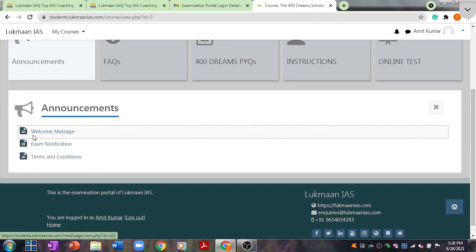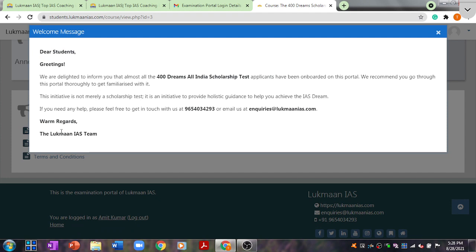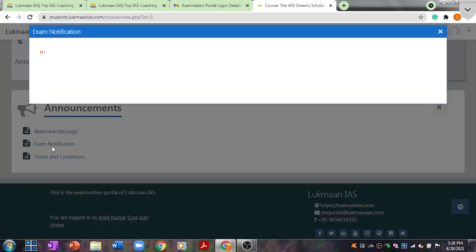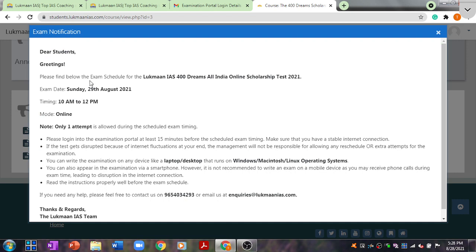If we talk about announcements related to the test paper, you can click on that, and then the first one that we see is the welcome message. We can click on the welcome message. This is the welcome message that you can read. After you have read the welcome message, you can cross that out, then you can read the exam related notification. This is the notification related to the exam. It is going to be conducted on Sunday, 29th of August 2021. Timing for the exam is 10 a.m. to 12 p.m.